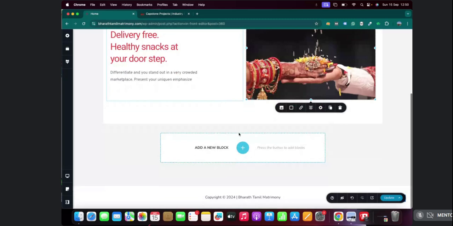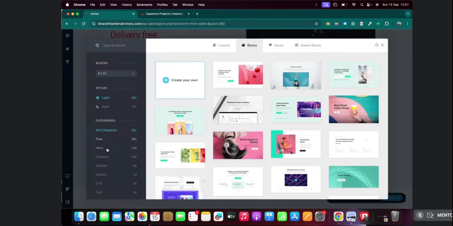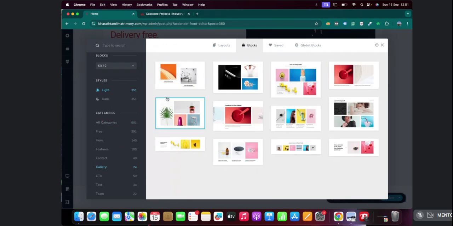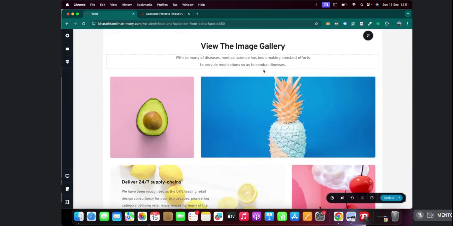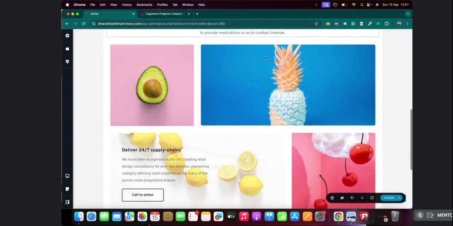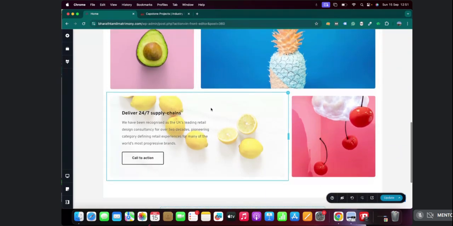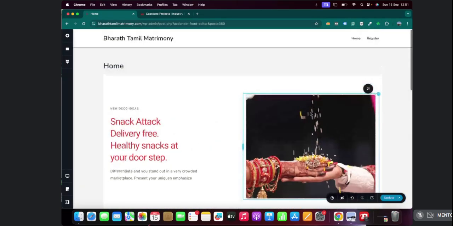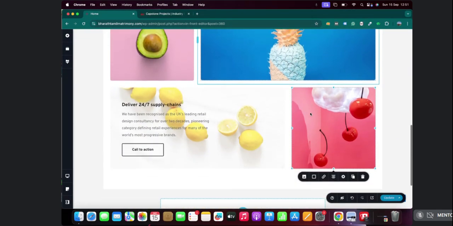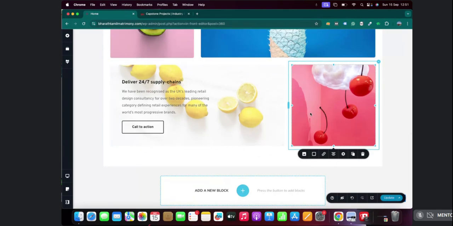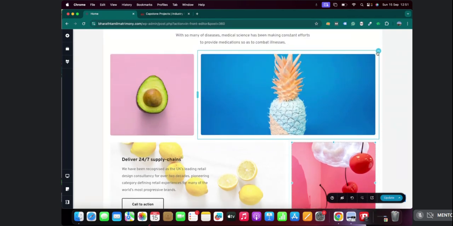Now the second block, again very easy. I'll just click on the plus sign again here. Maybe I want to add a gallery of my cloud kitchen. So I'll just go to gallery. I'll choose this block. Okay, I'll give a very good heading here that my cloud kitchen is very clean and hygienic. I have professional chefs, and I will be able to easily replace these images. So very easily you can add text, you can add images, you can add videos. If you already have a YouTube channel, you can embed the YouTube channel videos as part of your website.